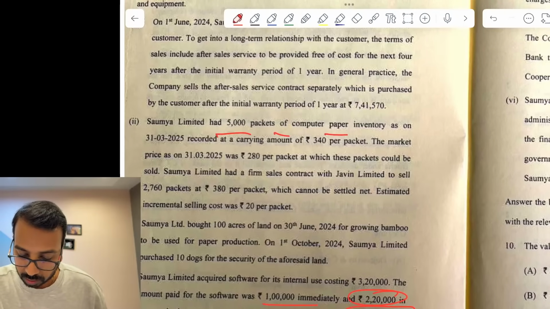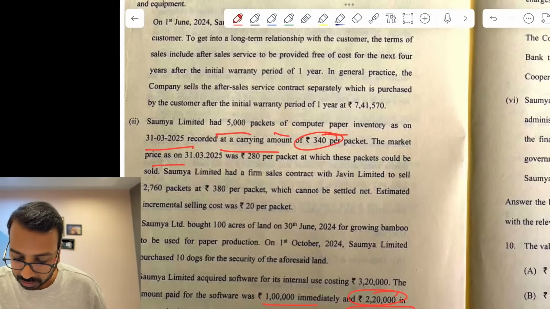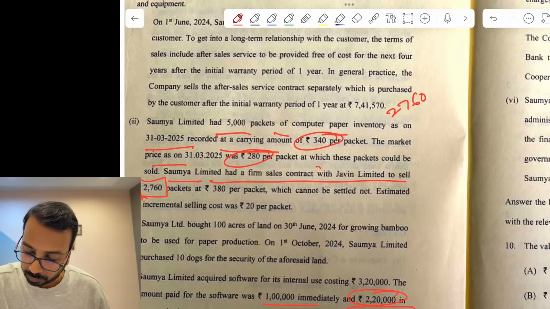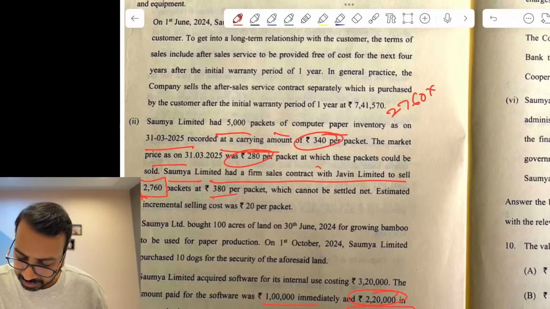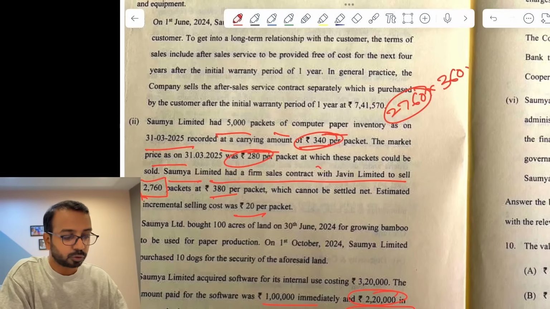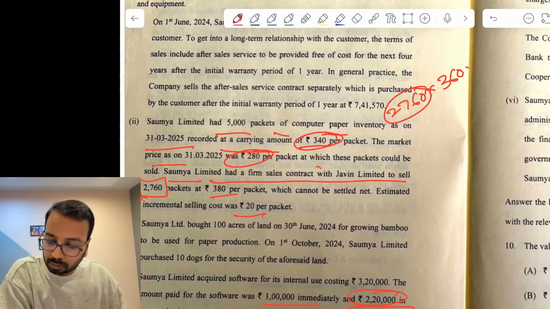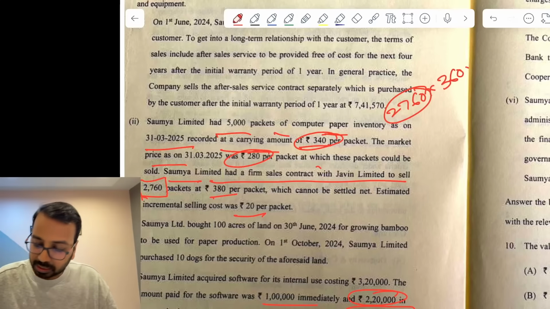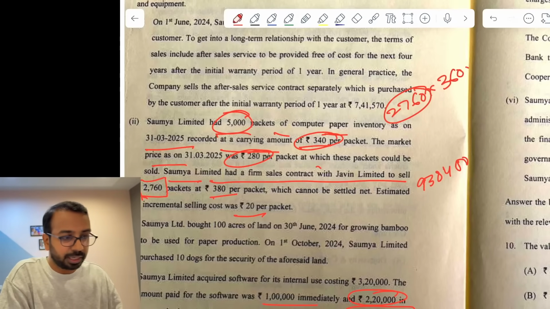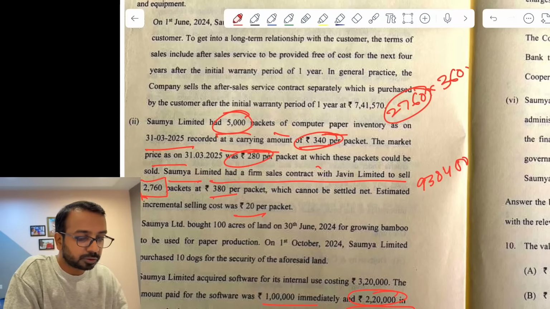5,000 packets of computers on 31st March recorded at 340. Market price is 280 and that could be sold. They have a firm contract to sell 2760 packets. So 2760 into 380 minus 20, so this is into 360. Cost is how much? 340. So 2760 you will carry at cost. So 2760 into 340 is 938,400, and out of 5,000 remaining, so 5,000 minus 2760, 2240.